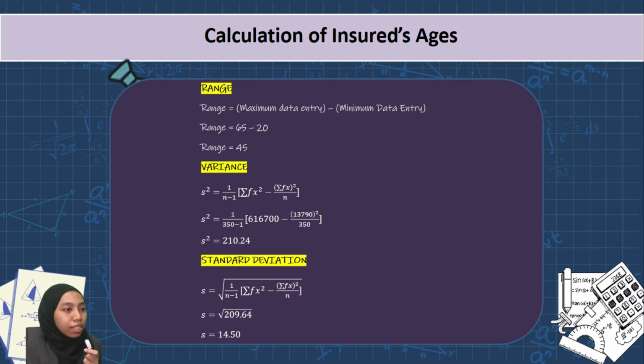For the standard deviation, the formula is similar to the variance except for the square root. After we get the answer for the variance, we just have to take the square root of the answer to get the standard deviation. So the final answer is 14.50.